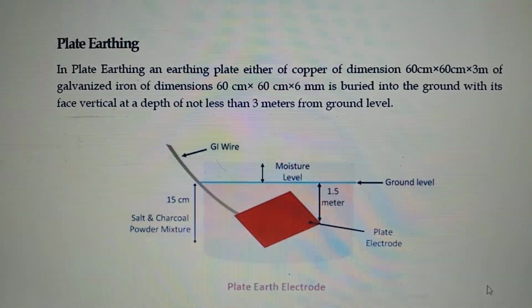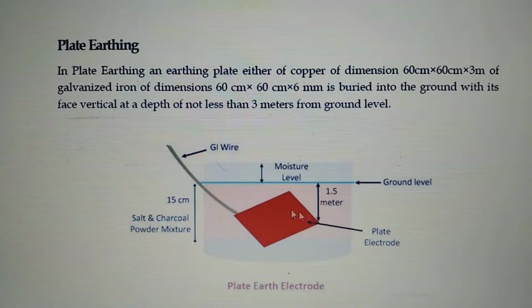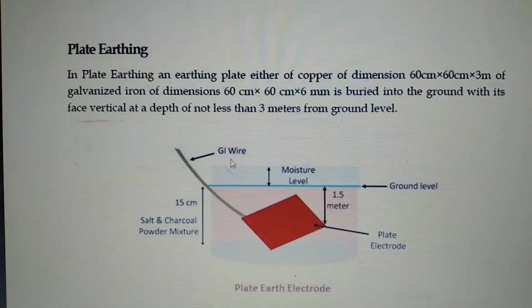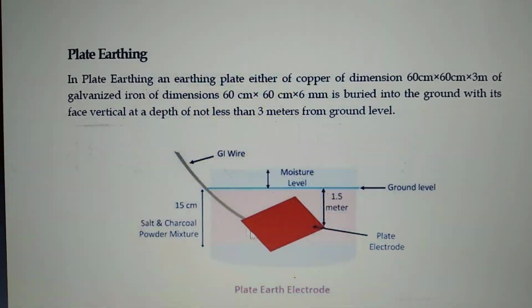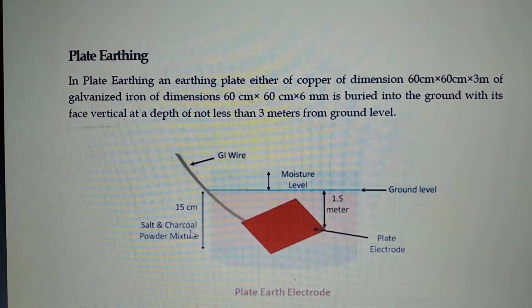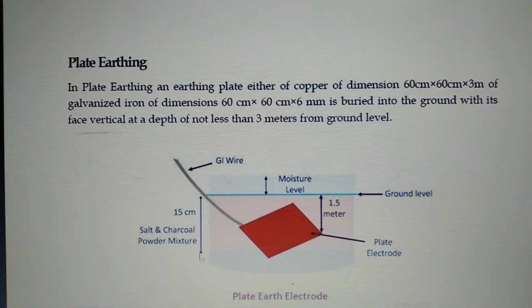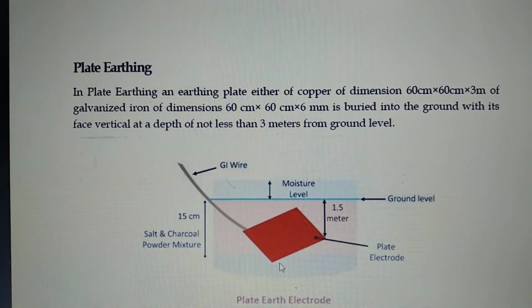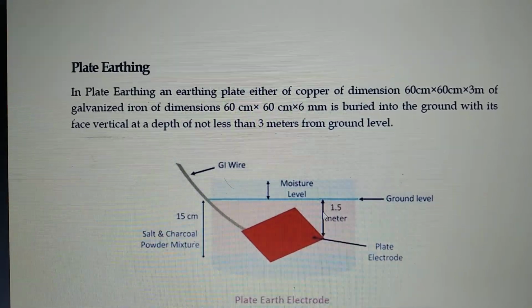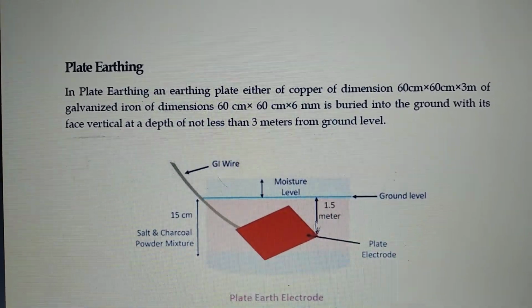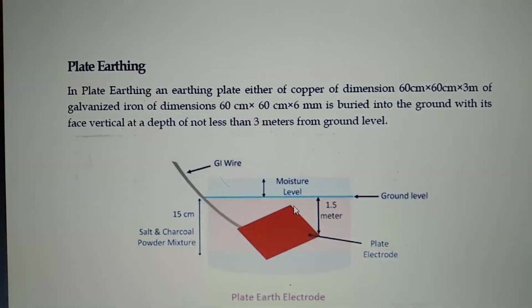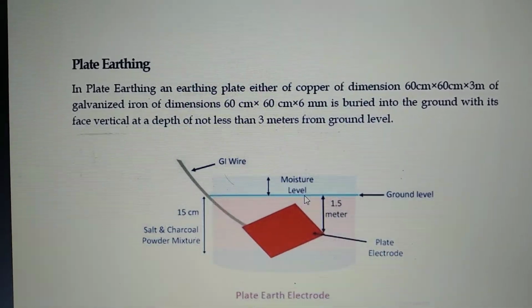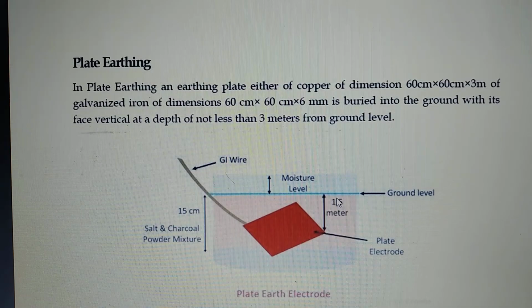This is the moisture level. This is the galvanized iron wire, and the 15 centimeters depth salt and charcoal powder mixture we have to place. See, 1.5 meters of distance is there from this plate and ground, above the ground level.